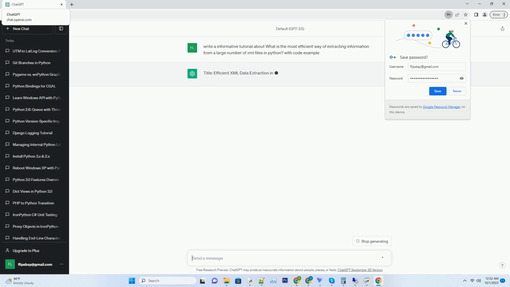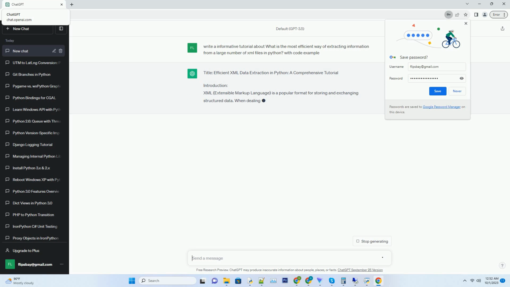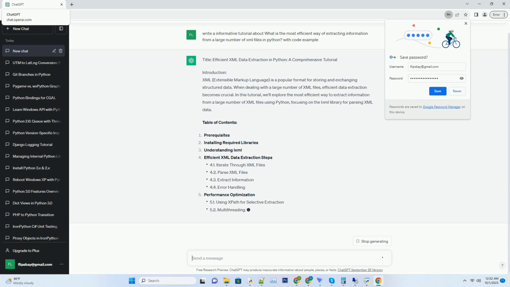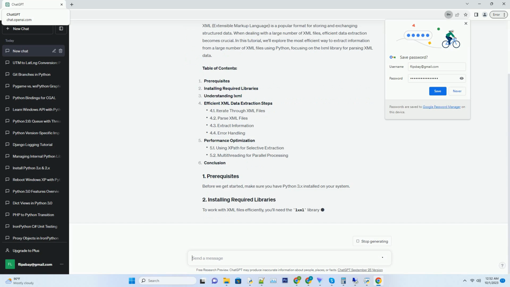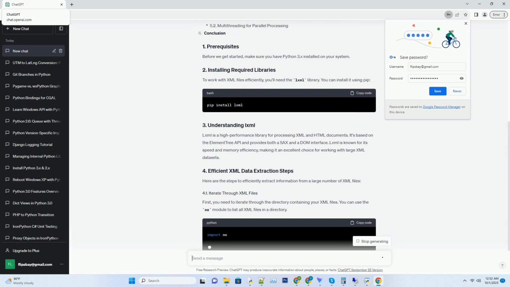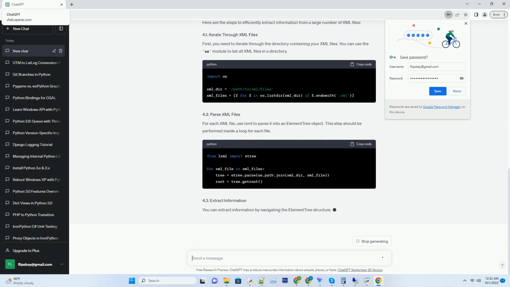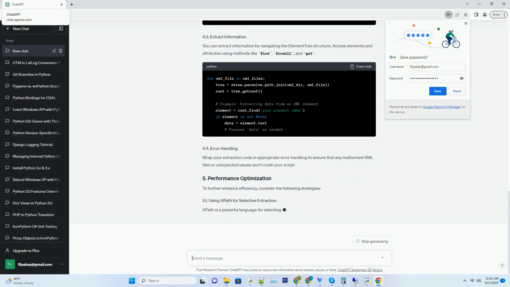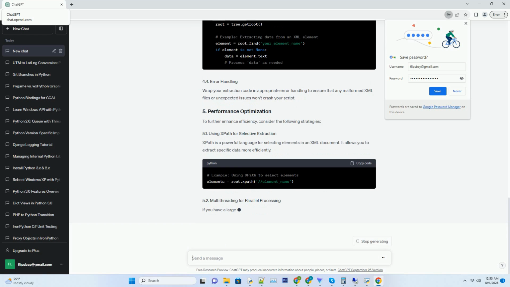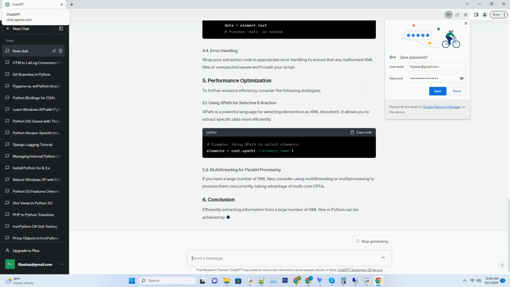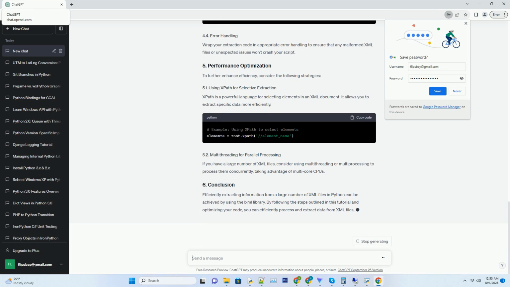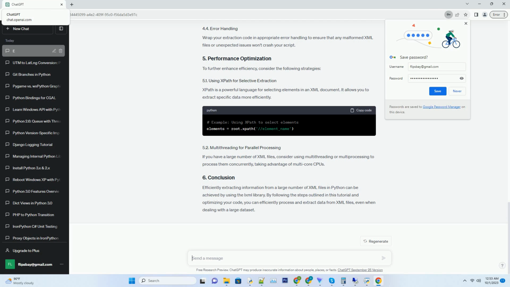Title: Efficient XML Data Extraction in Python, a comprehensive tutorial. Introduction. XML, extensible markup language, is a popular format for storing and exchanging structured data. When dealing with a large number of XML files, efficient data extraction becomes crucial. In this tutorial, we'll explore the most efficient way to extract information from a large number of XML files using Python, focusing on the lxml library for parsing XML data.